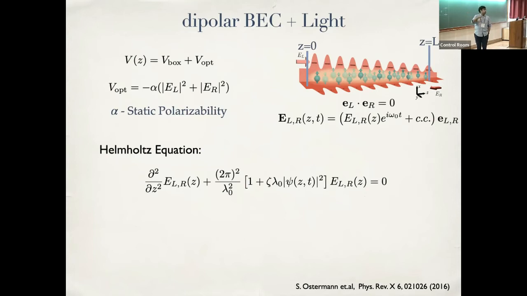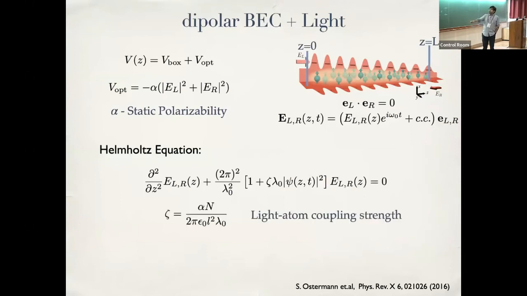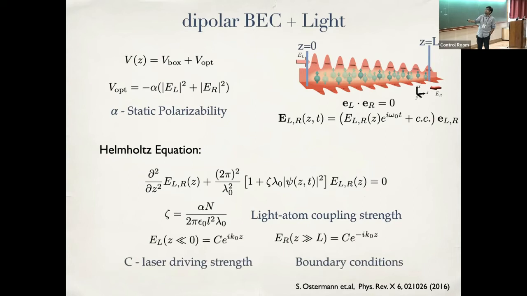So there is no propagation, no retardation, all these effects are gone. This is a very simple time scale separation, which you can do. Okay. Good. Once you do that, there is this single parameter that appears in this Helmholtz equation, which will quantify for us the strength of the interaction between light and atoms. So now what I have to do is solve, let me go to the next slide.